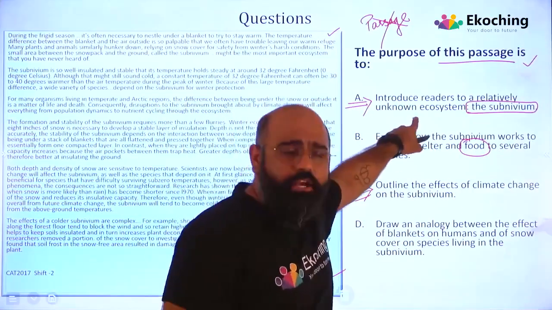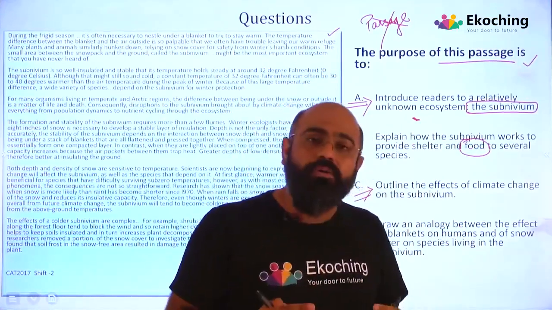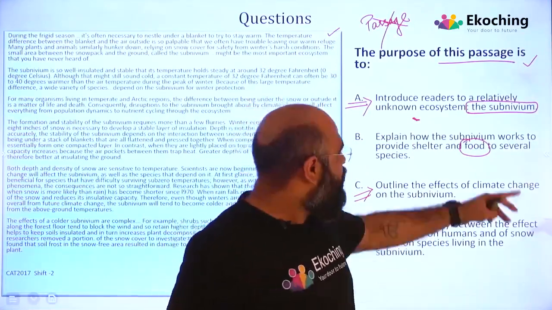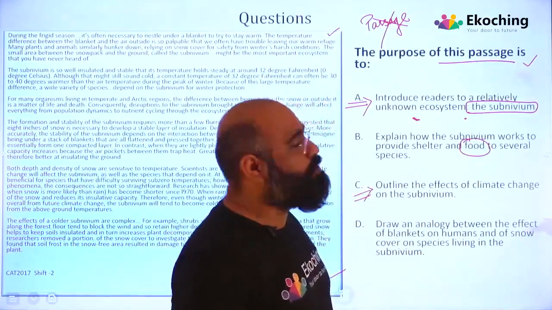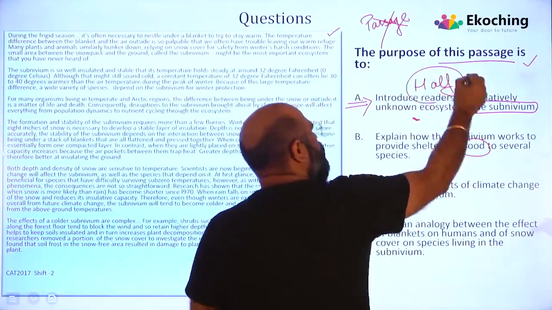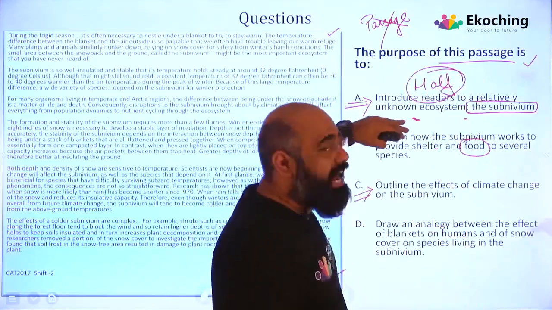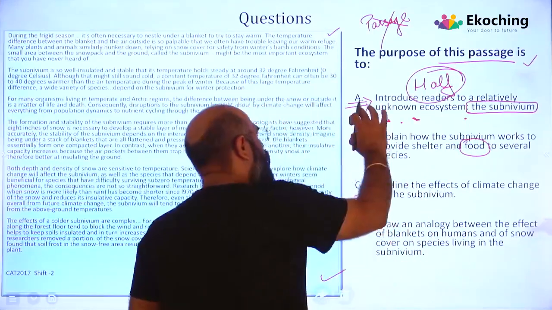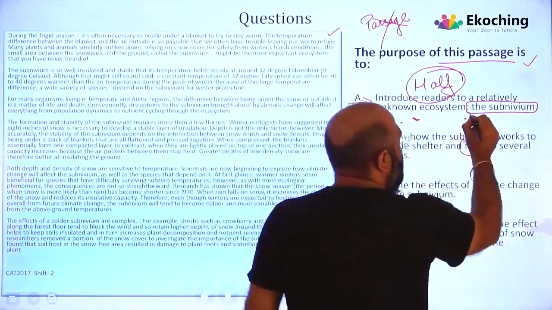Now if I introduce readers to the subnivium, यहाँ पर we are talking about how this subnivium is getting affected. How the increasing temperature is having an effect on the subnivium. How the plants and species are dependent on this particular subnivium. So this option is not complete. This option is not complete. And I have some other good options also. I have to give the best answer. And if I talk about between A and C, I will go with C, not with A, because यहाँ पर हम बात कर रहे हैं सबनिवियम के बारे में.